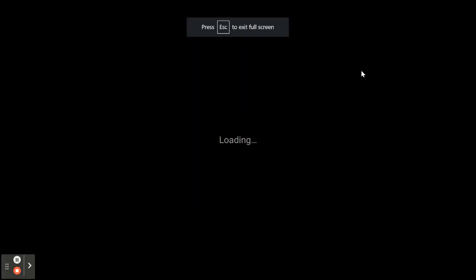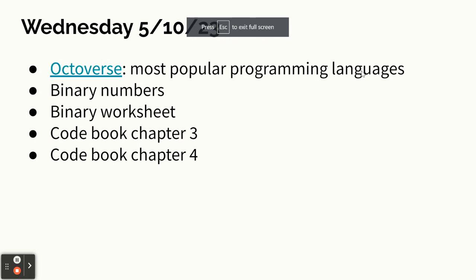Anyway, today I'm going to talk briefly about binary numbers, something that we haven't done this year. I think we do that in the book. And then we have a worksheet where we're going to do some binary math. And then we're going to read Code the Book chapter 3 and Code the Book chapter 4. And then there's little things I need you to do in response to that.